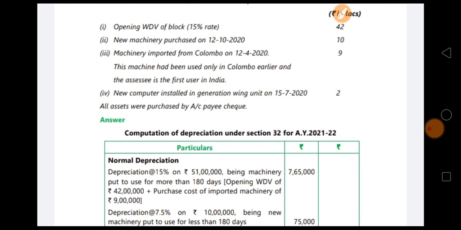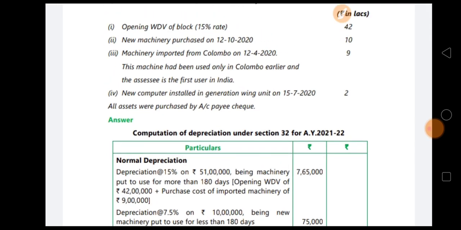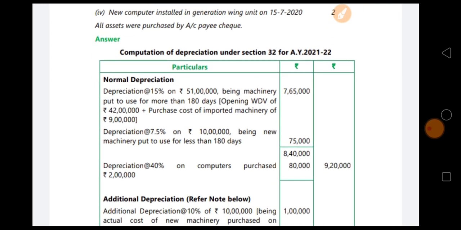So there are two conditions that must be met: the asset must be used in the previous year, and the asset must be owned by the assessee. All assets purchased by the assessee, so I purchased it, he is the owner. That is the basic concept. So next point, normal depreciation.